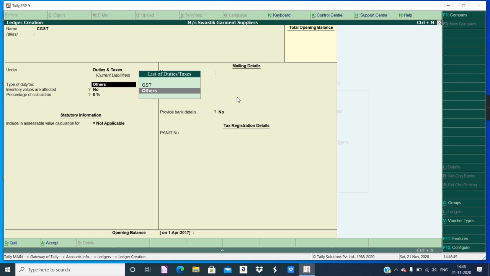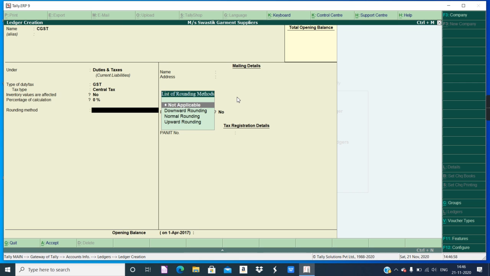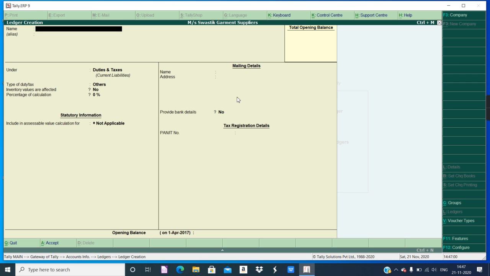Okay, now next is CGST, central. Under duties and taxes, choose GST over here, and CGST is central tax, 0%. Rounding method 0%, Control A. Okay, rest all details as it is. Either you can enter, I have directly just saved all the entries with the help of Control A.